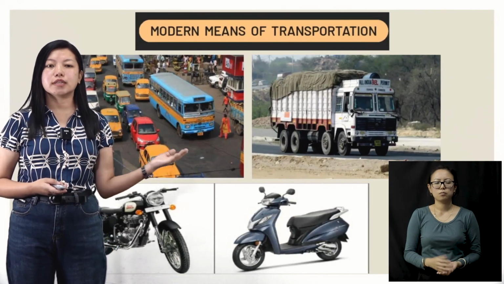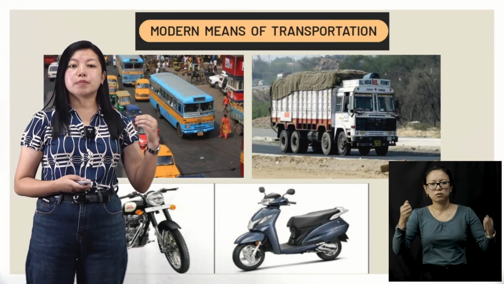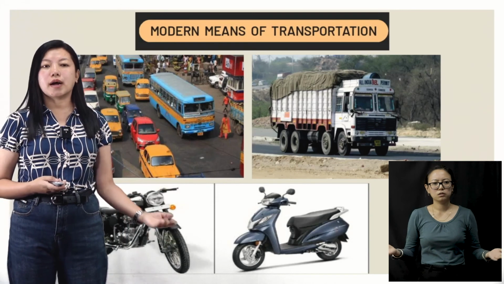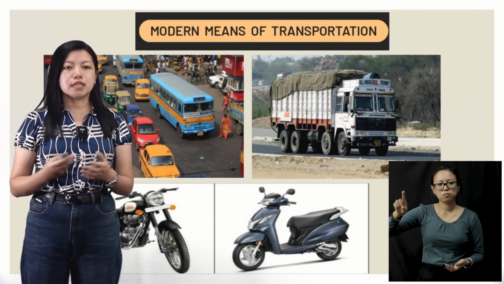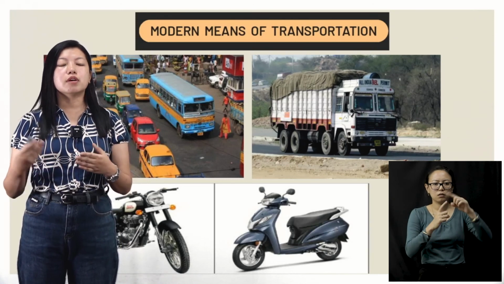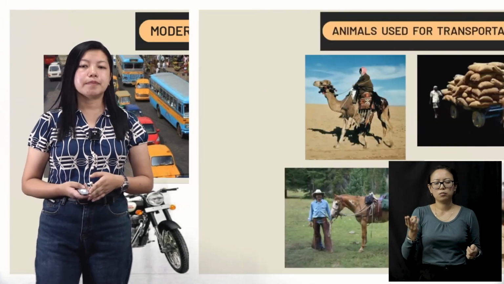Nowadays we are traveling by bus. We see people carrying heavy things in trucks, and if you have a bike, a two-wheeler, we say two-wheeler, okay? With the help of a two-wheeler, you can also cover short distances very easily, all right?